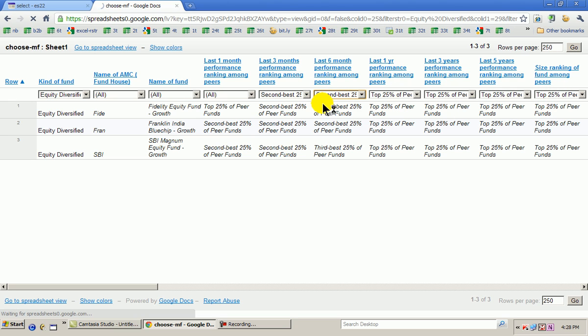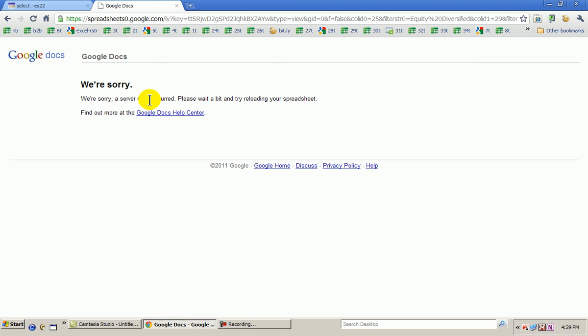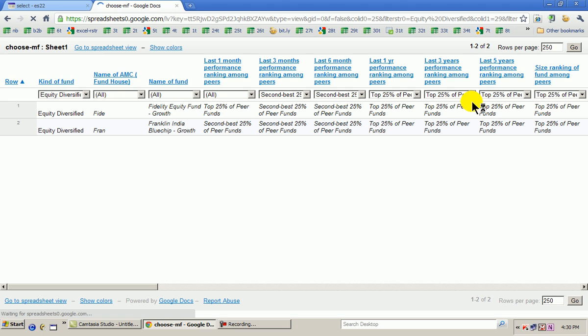Let's assume that I need not necessarily go only for the top 25%. Supposing I'm shortlisting on the second best of the peers, last 6 months, last 3 months, in any order. I can sort and filter in any order I want, and let's say, out of those 1,700 funds, I get those 3 funds. I'm sorry, I had to refresh the page. I have been able to shortlist 2 of the funds.